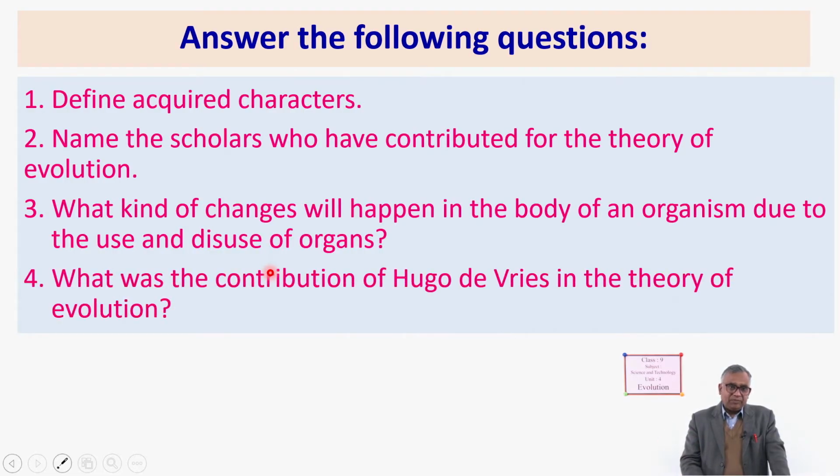Yes. Okay. And last one, what was the contribution of Hugo de Vries in the theory of evolution? Hugo de Vries, very simply you can say, his theory is mutation theory, about which you have to read in detail, but I introduced you that he contributed to evolution by giving mutation theory. Okay. Now, students, we are going to see about Darwinism.